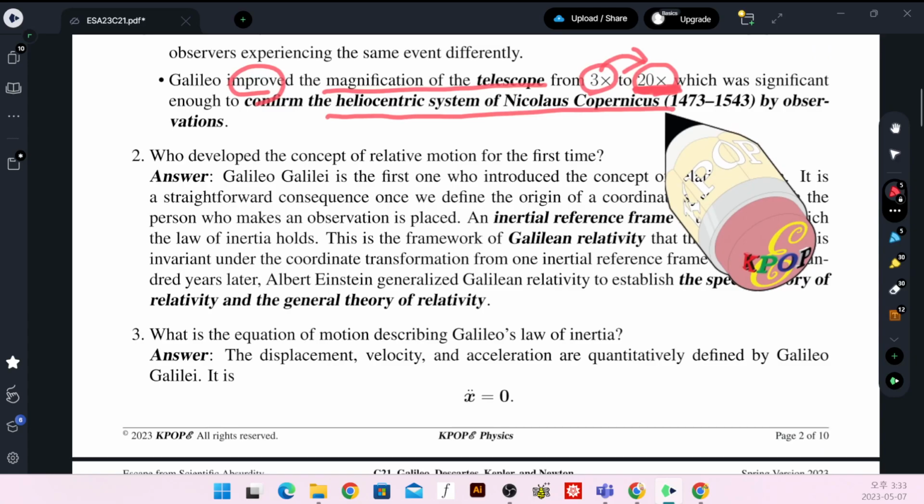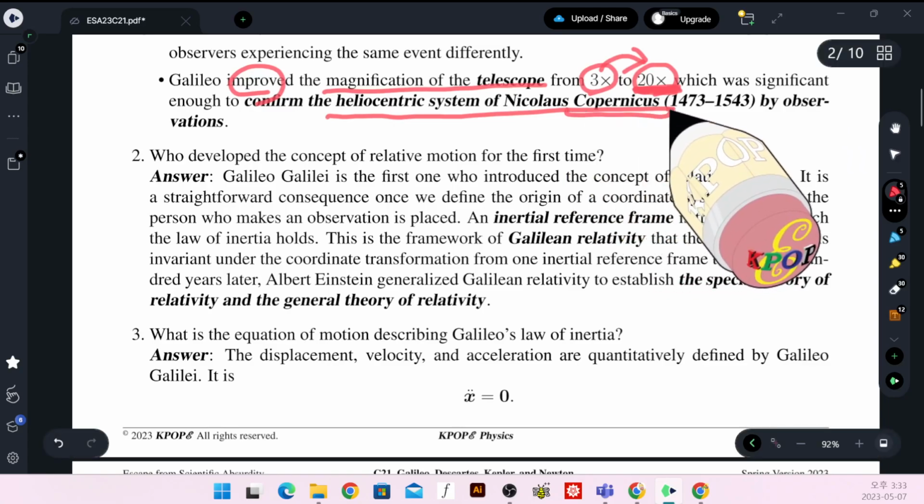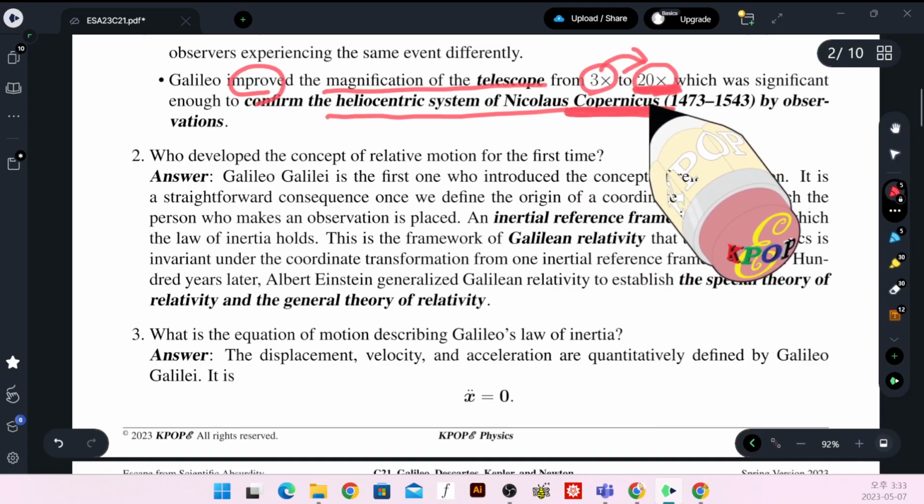Copernicus did not carry out a serious observation, but he analyzed the numerical data generated by old astronomers. He analyzed the data and found that the reference frame, the origin from which the measurement is made, can be shifted not from Earth but to the Sun.